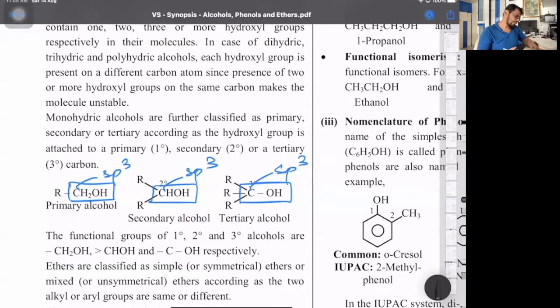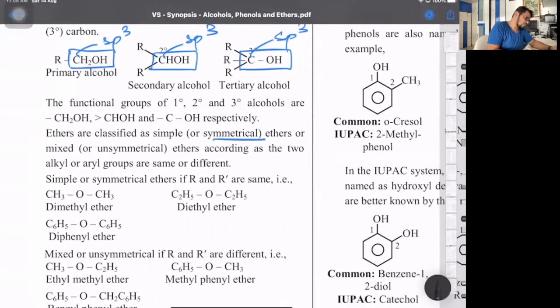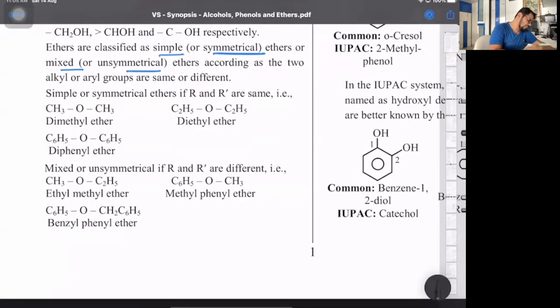Then ethers are classified as symmetrical or simple, or mixed or unsymmetrical. First one, dimethyl ether, that's methoxymethane. Diethyl ether, ethoxyethane, or diphenyl ether, that's phenoxybenzene. So here, in simple or symmetrical ethers, both the alkyl or aryl groups are the same. Mixed ethers are different, like ethyl methyl ether, methoxyethane; methyl phenyl ether, that's methoxybenzene, which you also call anisole. Special names are used in the common as well as in the IUPAC names. Next we have benzyl phenyl ether. Is that clear?